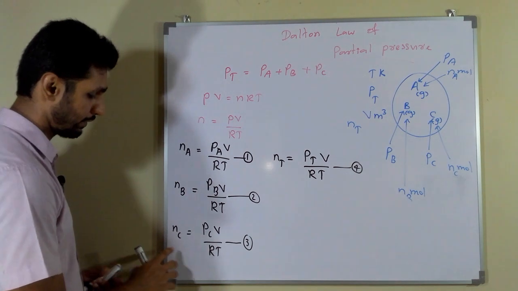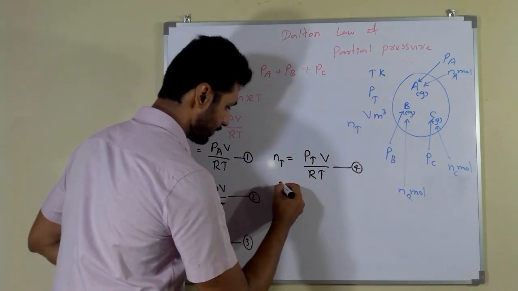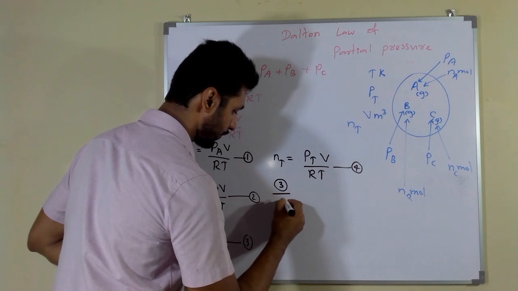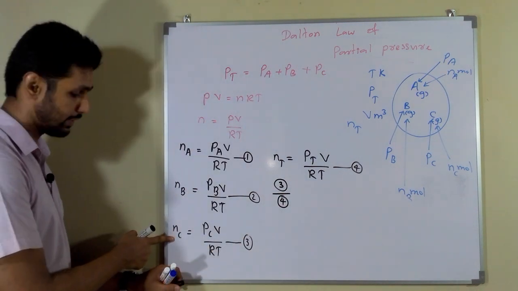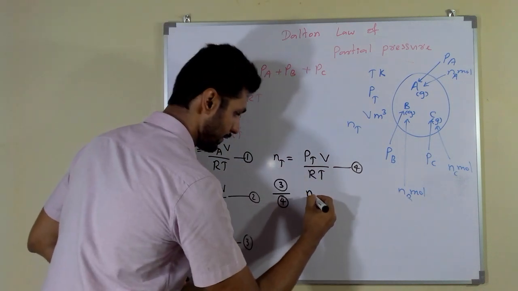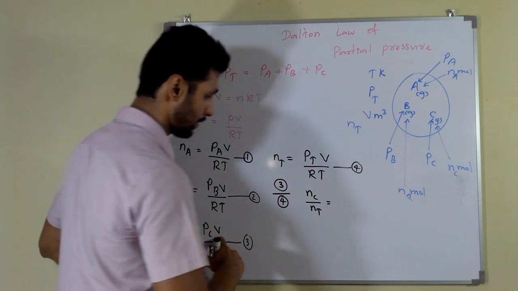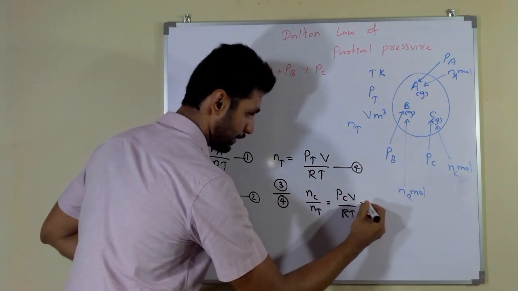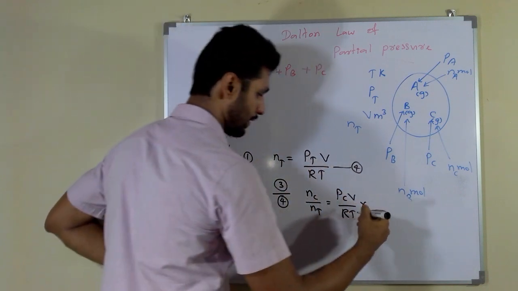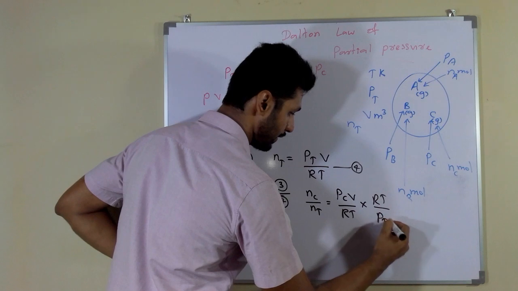I am going to divide this third formula by fourth formula, then you can see NC divided by NT equals, again this one, PCV divided by RT into, again I am going to change this like in previous, RT divided by PTV.